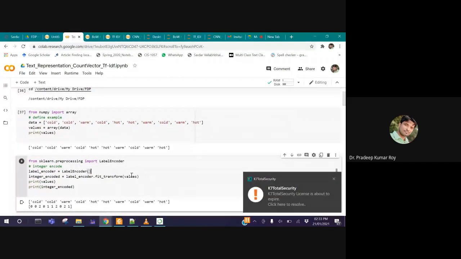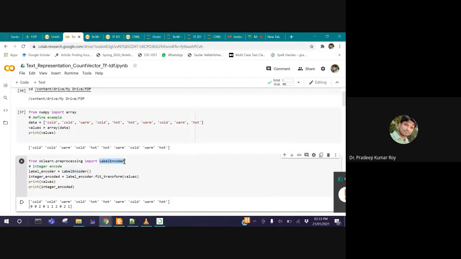Now, in scikit-learn, we have to import a package named LabelEncoder. The job of LabelEncoder is to encode each individual word. It gives a number to every individual word, following alphabetical order.